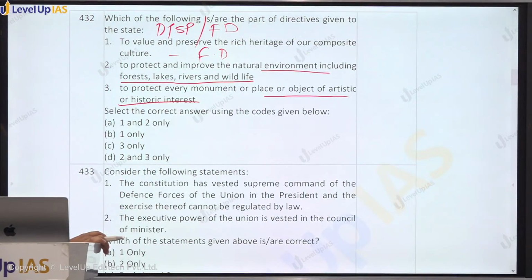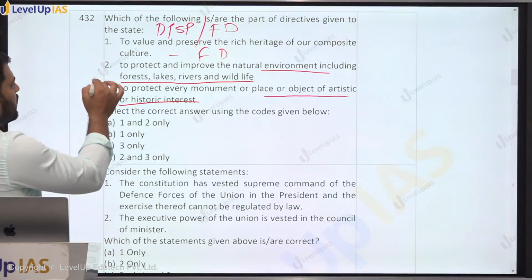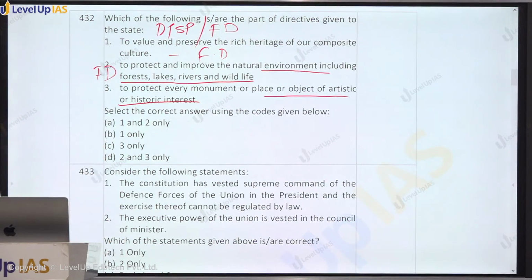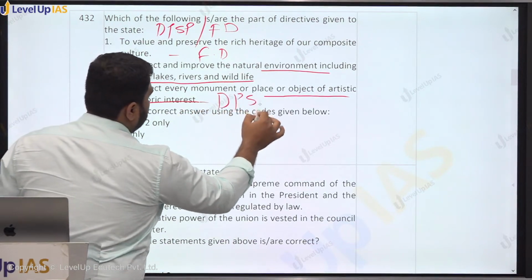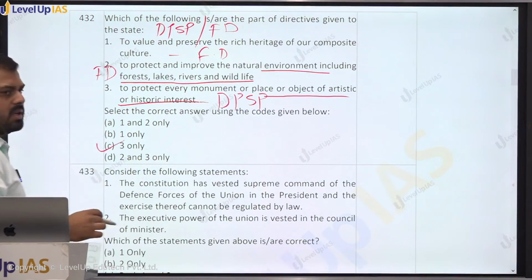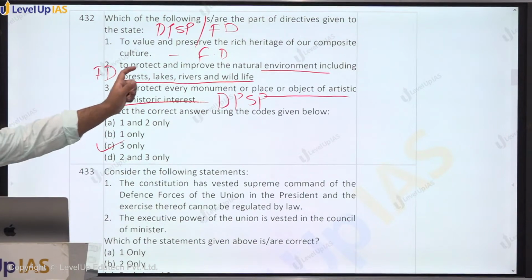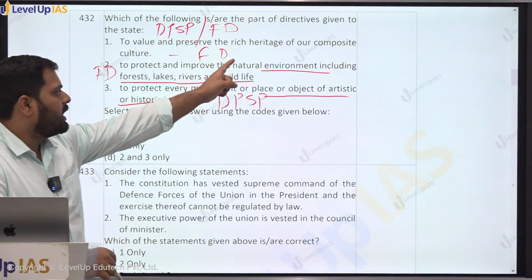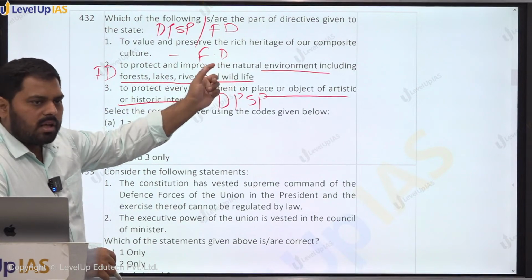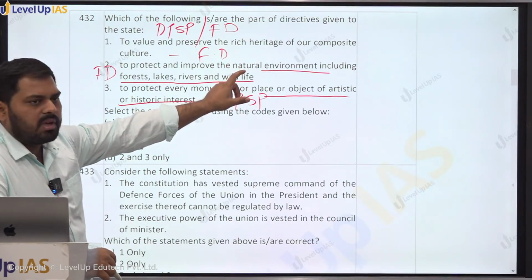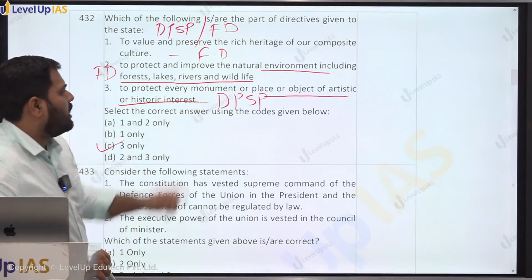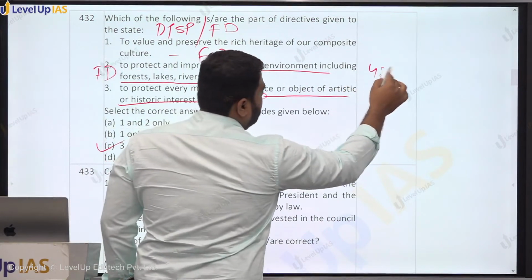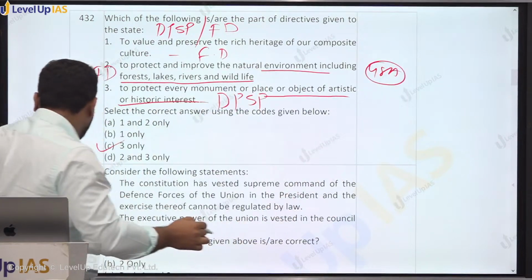Which of these are the DPSP? The first is a fundamental duty. Second is also a fundamental duty. Third is a DPSP, right? So answer shall be C. दो confusing हैं. One is related to preserving the rich heritage of our composite culture. ऐसा एक हमारे यहाँ DPSP भी है with regards to monuments and protection of environment, that अभी we read. It is given under 48A. ऊपर देखो आप 48A वाला.